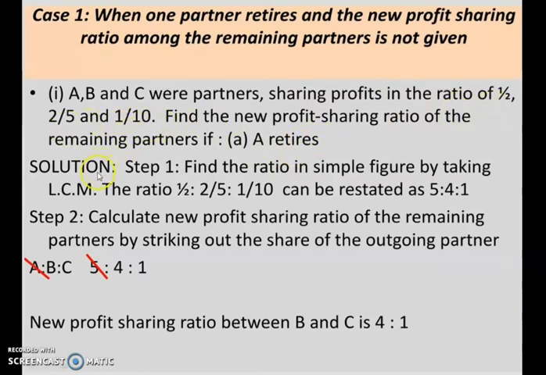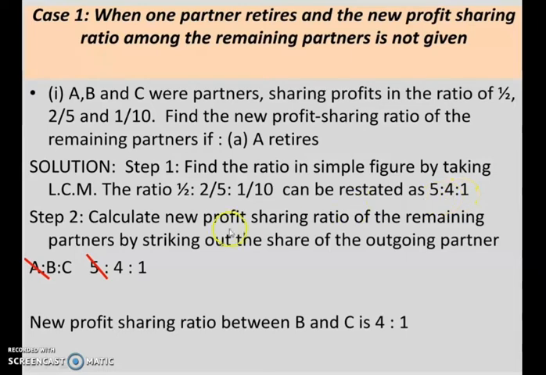So children, as a solution, our first step is, you can see here the ratios or the denominators are not common here. So whenever you get a problem in which denominators are not common, you have to make it common. Okay, so the first step to do here is find the ratio in simple figures by taking LCM. The ratio 1/2 : 2/5 : 1/10 can be restated as, once we make the denominator common, we will get the ratio in this way, that is 5:4:1.